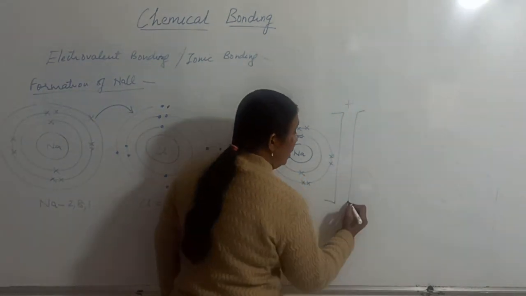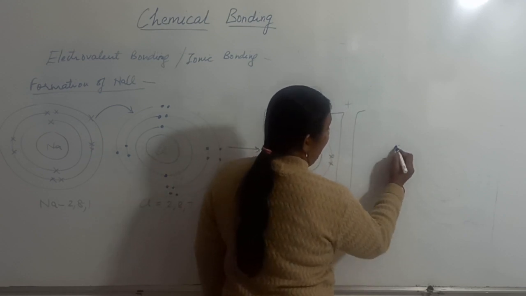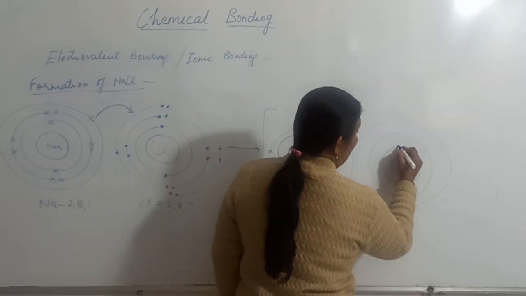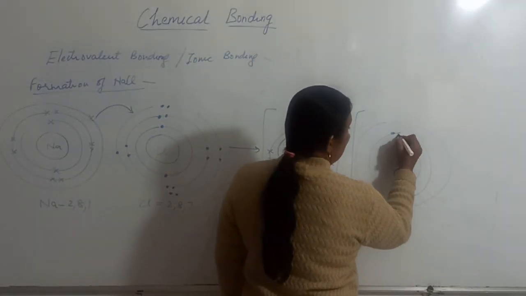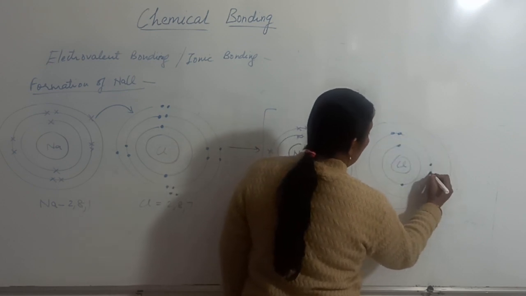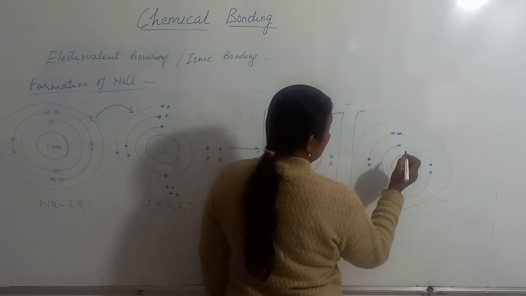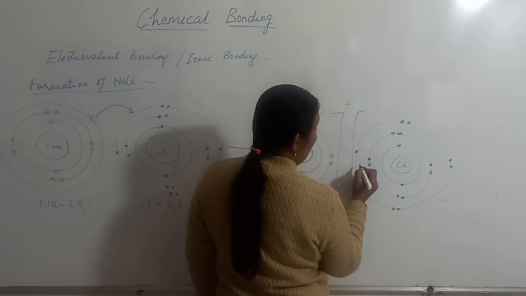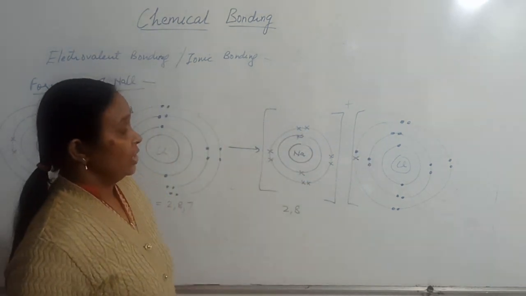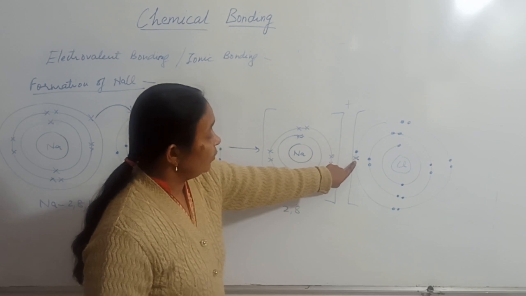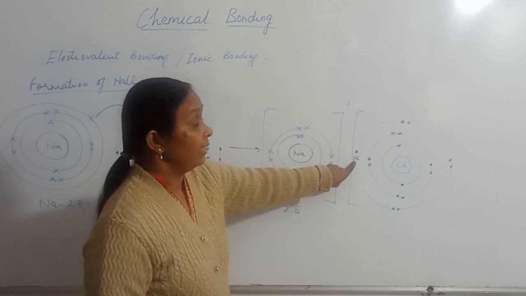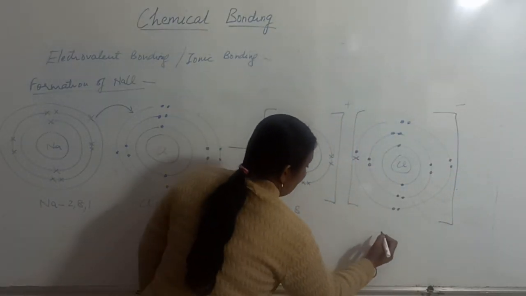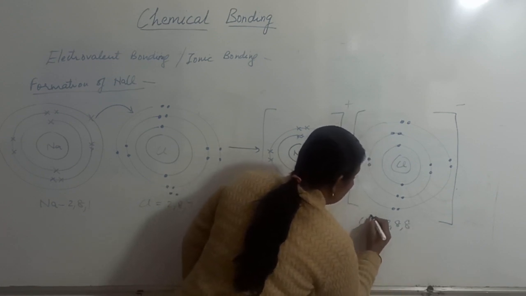Chlorine, what will happen to chlorine? Chloride will be formed. First shell, second shell, third shell. First shell there were 1, 2 electrons. Second shell 1, 2, 3, 4, 5, 6, 7, 8. Third shell there were 7 electrons earlier. But now since chlorine has received 1 electron from the outermost shell of sodium, chlorine will gain this 1 electron. We have shown it with the help of a cross because this is the electron from sodium. So now chlorine will have 1 minus charge and the chloride ion will have electronic configuration 2,8,8.